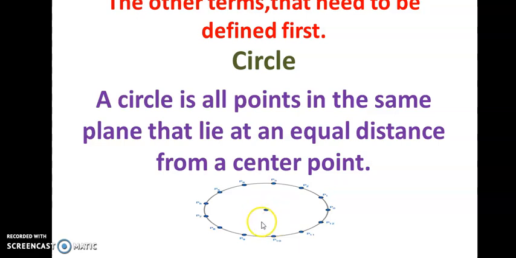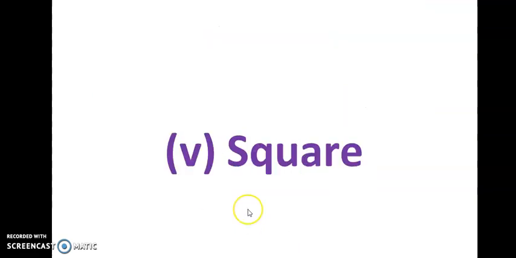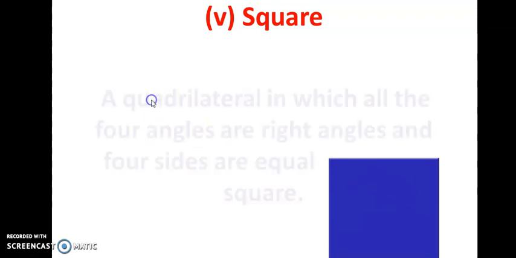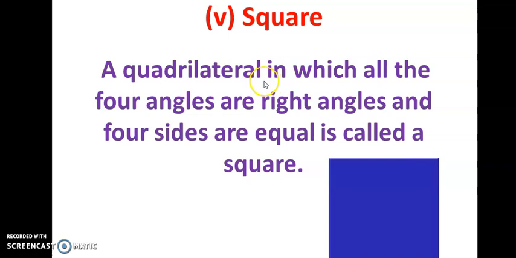Now let us move on to the last term in your exercise, that is square. Yes, what do you mean by this square? This is a square. You know that. A square is a quadrilateral in which all the four angles are right angles and four sides are equal. Yes, here these are the four sides that will be equal to each other. And all angles are right angles.